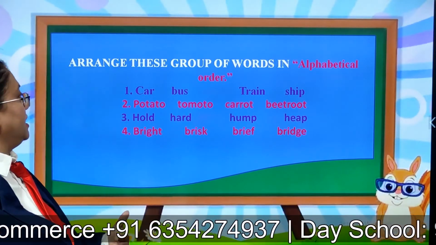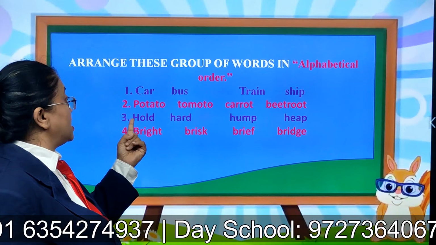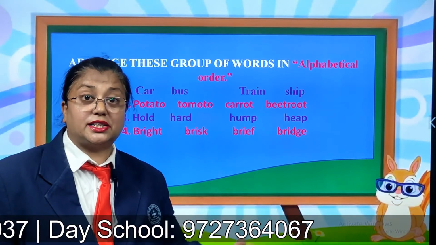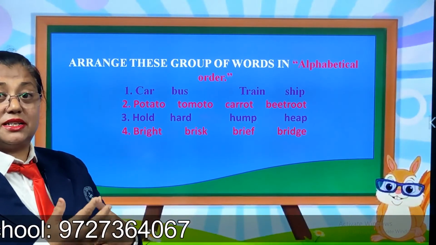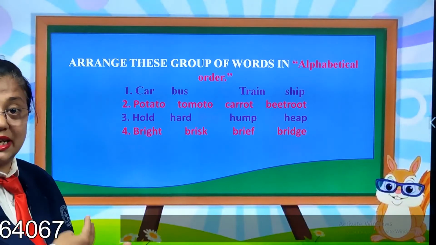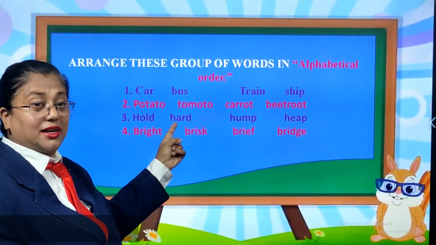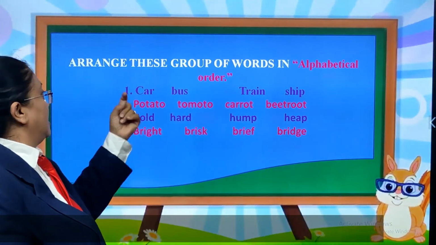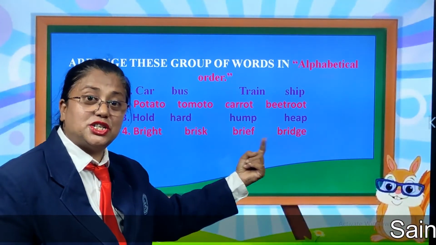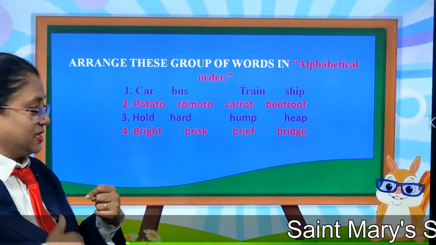Then the third one. A, B, C, D, E, F, G, H. You see the first letter, all are H. So you go for the comparison, alphabetical order to the second letter. O, A, U, E. So A is there, hard. Then E is there. Then O is there. And last U, as per the alphabetical order.